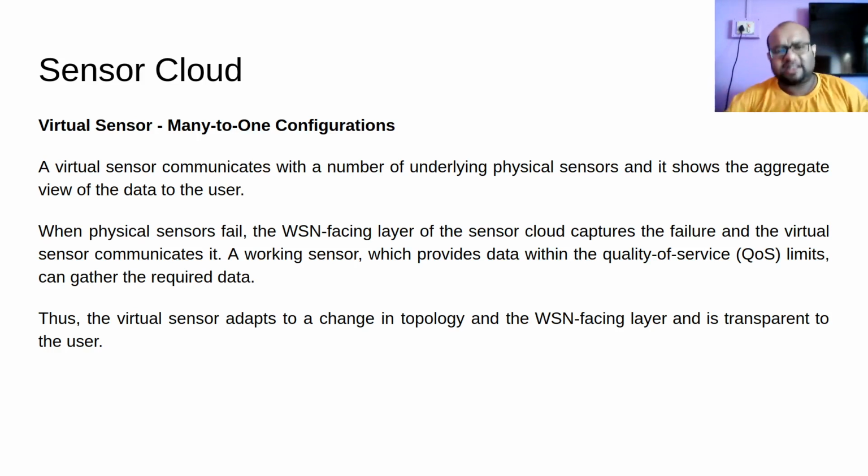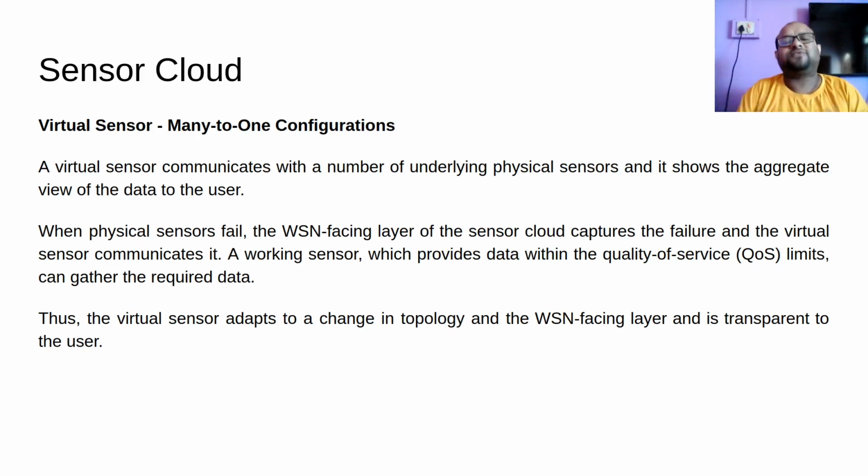But say I have some safety equipment in some nuclear power plant. I don't know how a nuclear power plant works, but I have this hope that it is very mission critical. So even if one sensor fails in a nuclear power plant, it might be dangerous. In that case, my QoS requirement will be high.